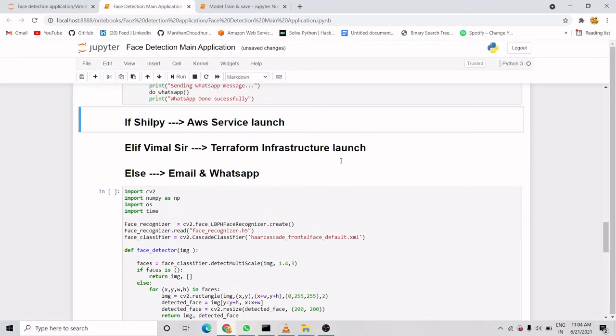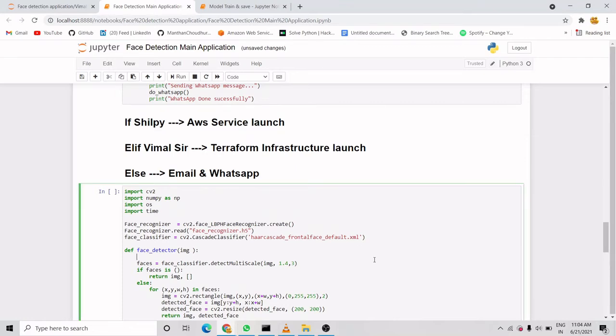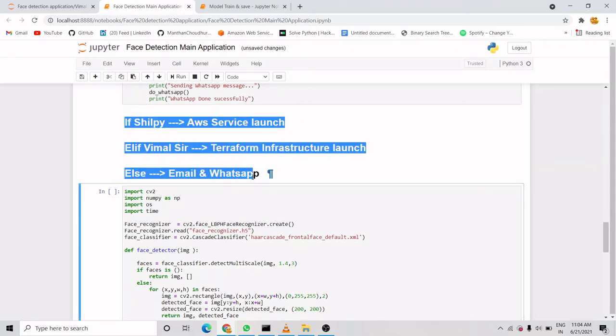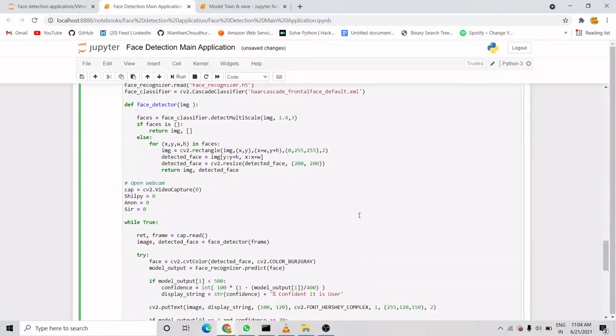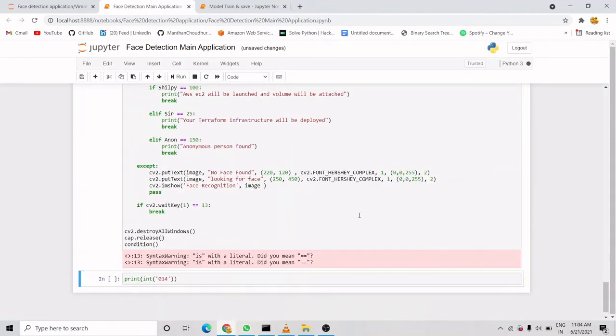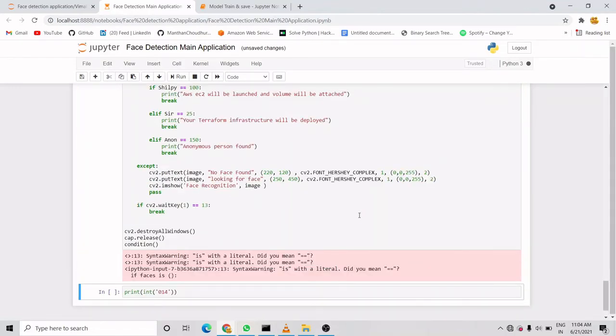Now let's go to the main function. This is the main function inside which every function will be called. I already defined these conditions, for which we have created this application. So let's run this also. It will open my camera, and obviously I am in front of it, so it will detect my face.